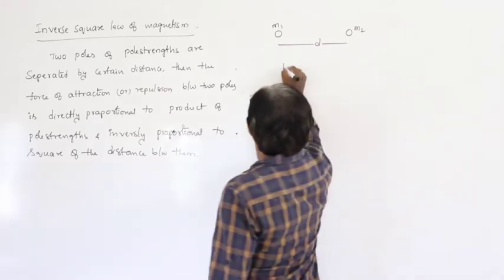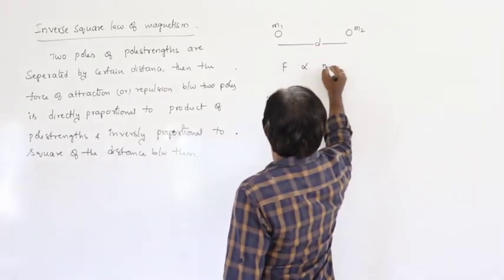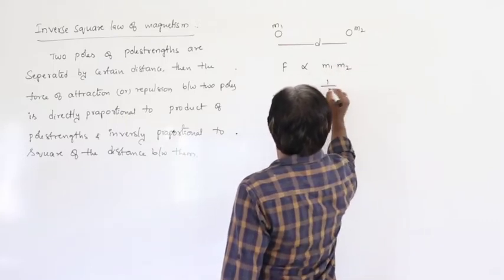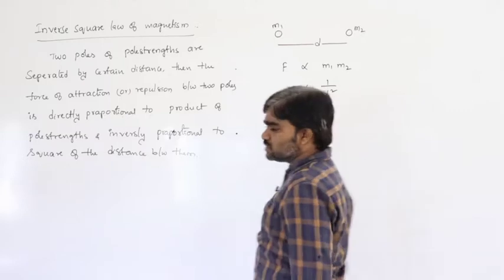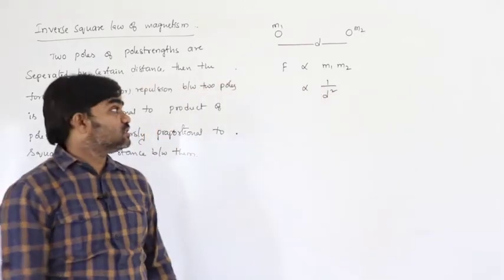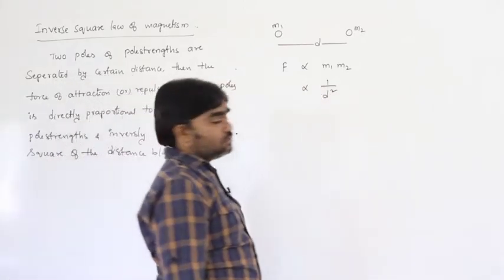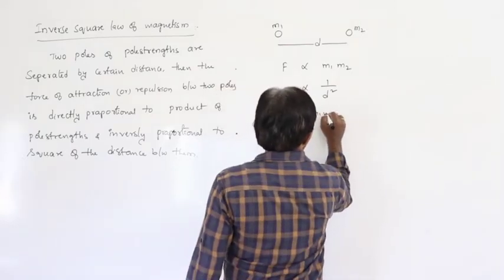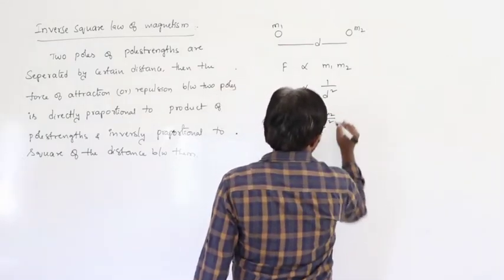The force is directly proportional to the product of their pole strengths and inversely proportional to the square of the distance between the two poles. So we can write F proportional to m1 m2 by d square.